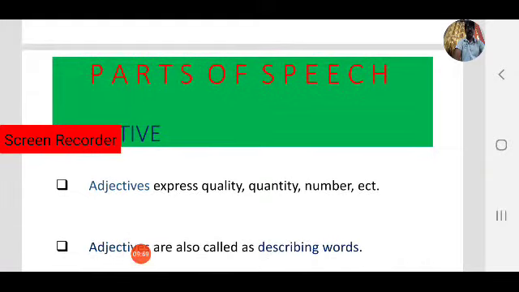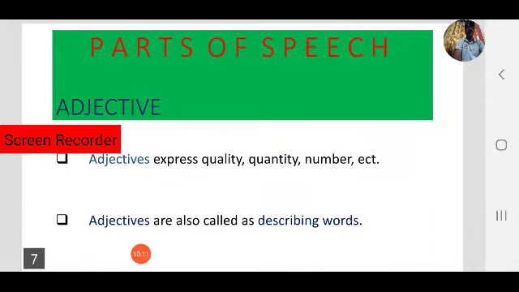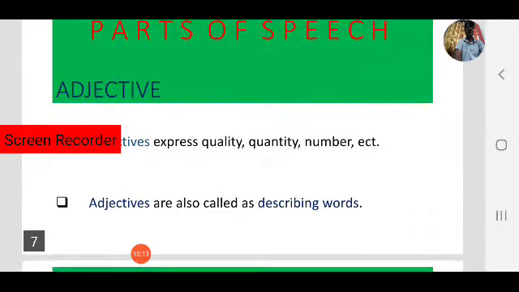Adjectives express quality, quantity, number, etc. They give more information about the noun or pronoun. That's why adjectives are also called describing words.